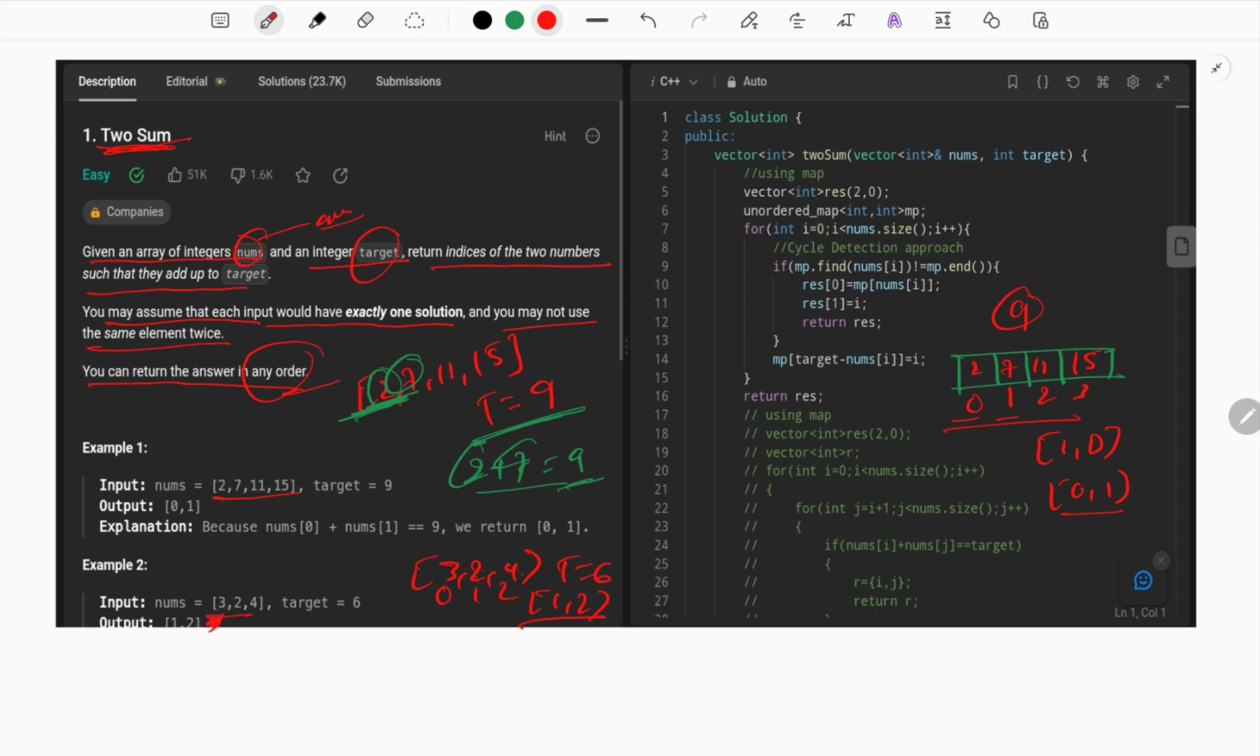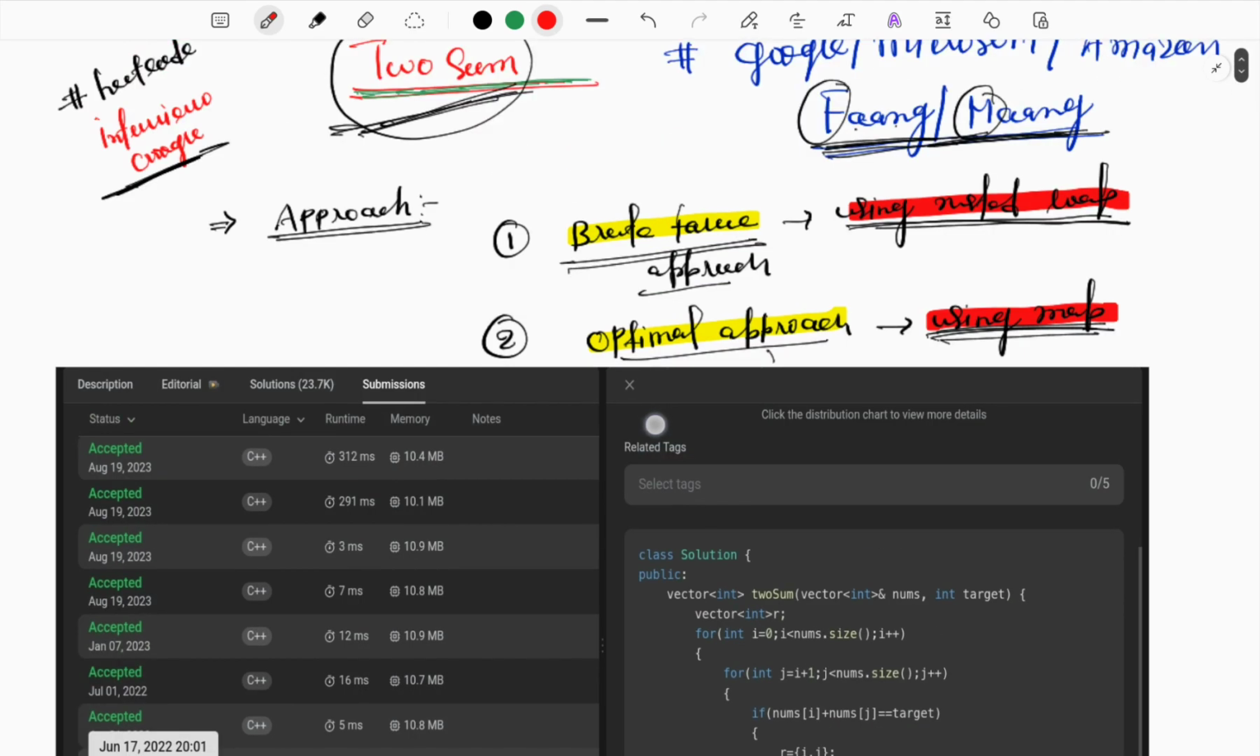So you can see here the answer is 1 and 2, and here the answer is 1 and 0. So basically this is what the question means. Now we have understood the question part. Now let's move on to the first approach, that is your naive approach, also called the brute force approach.